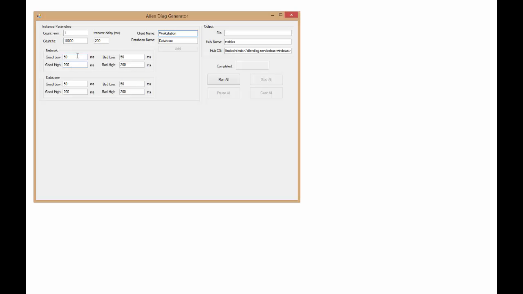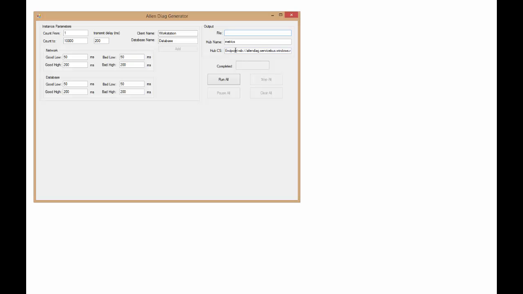what is considered to be good for the network, what's considered to be bad for the network, and good for the database and bad for the database. And it allows you to count from the beginning up to some number, in this case 10,000. And then you can specify the number of milliseconds in between each push that it performs.